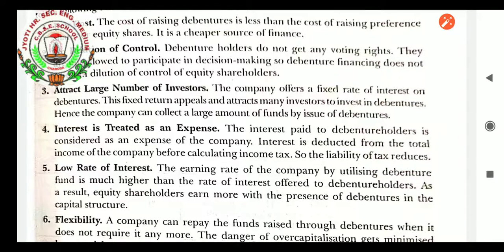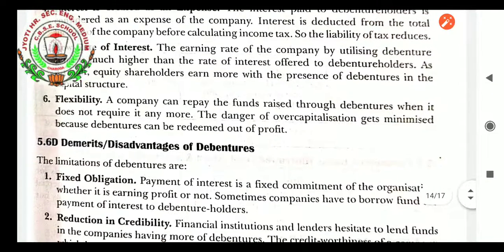In the surplus profit case also, we enjoy the surplus profit as we have to pay a very fixed rate to debenture holders. In that case also, flexibility is there. If the company doesn't want to keep the money of the debenture holder, there is no requirement. They don't want to bear the overcapitalization of the capital. They can remove them by paying them the money back. So that is a flexibility.